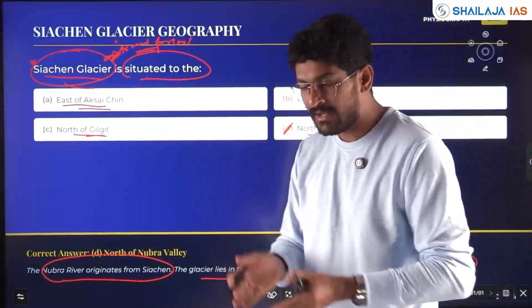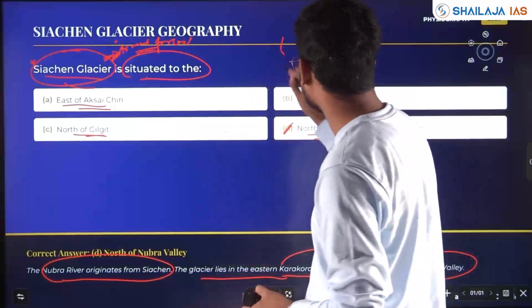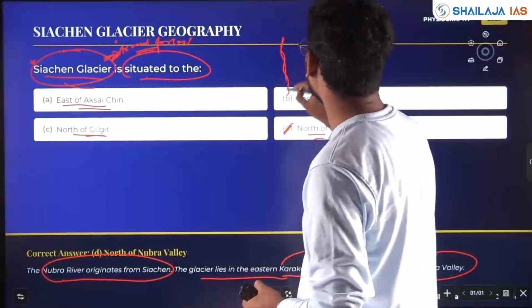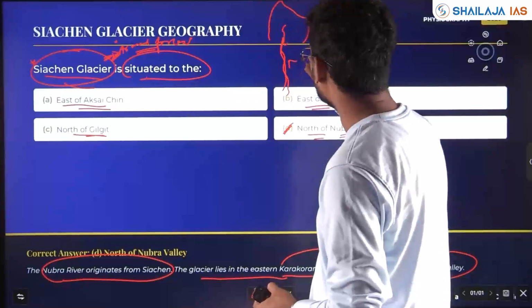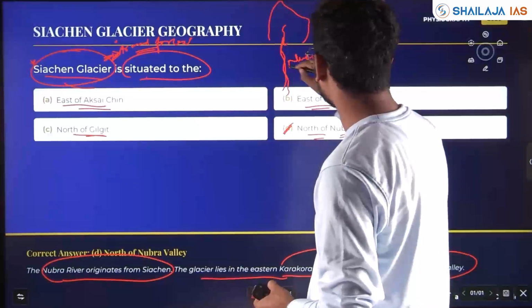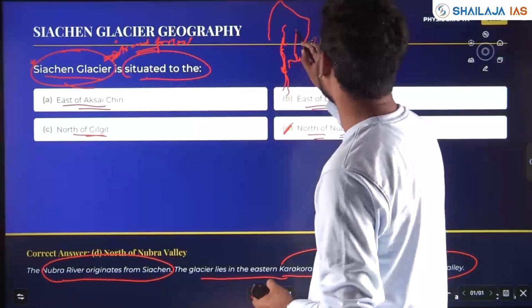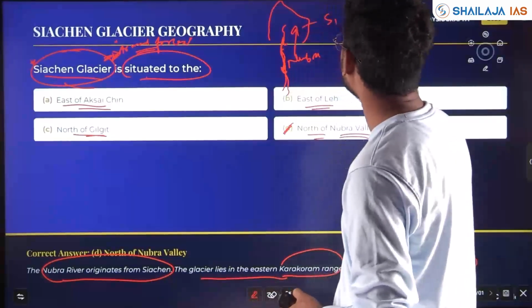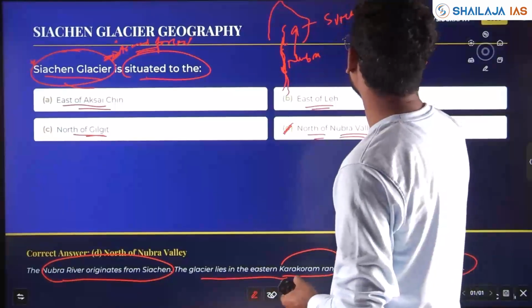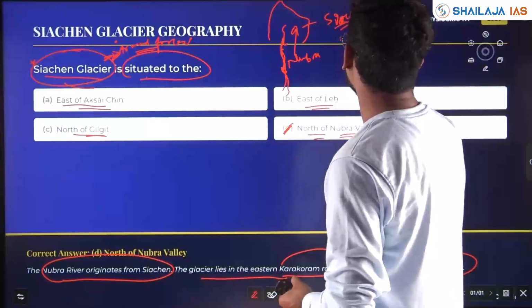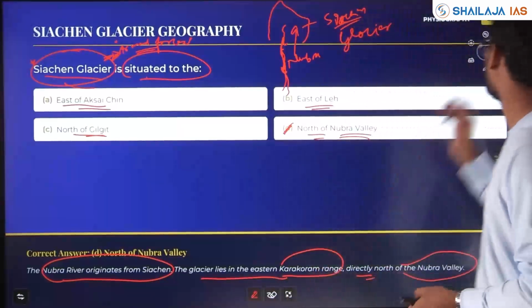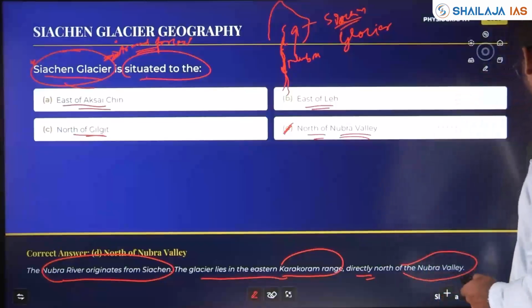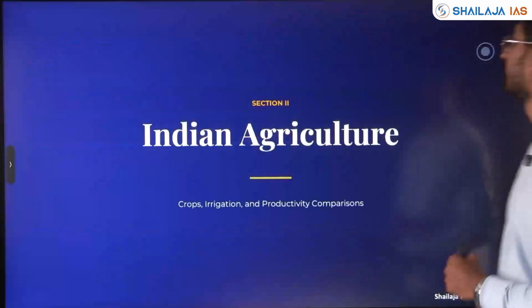The Nubra Valley flows down like this, and Siachen Glacier is here and it feeds the Nubra River. So Nubra River is flowing like this, then north of it is the Siachen Glacier. Asked in 2020, my friends. Clear? Mapping.